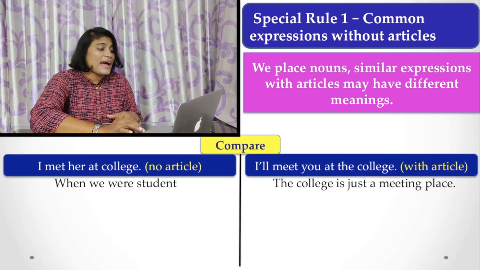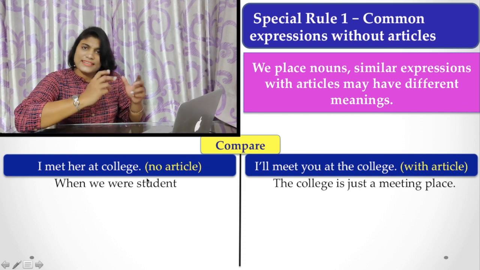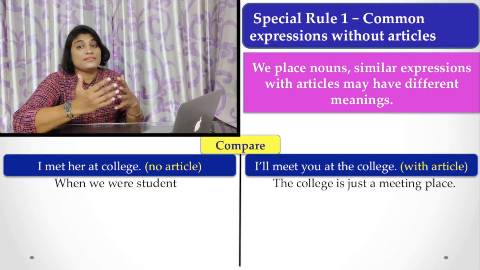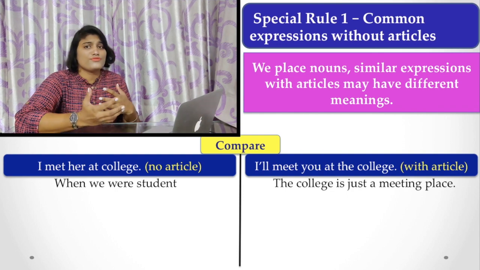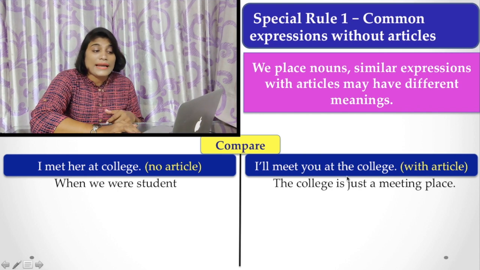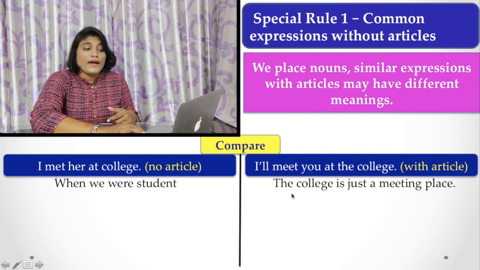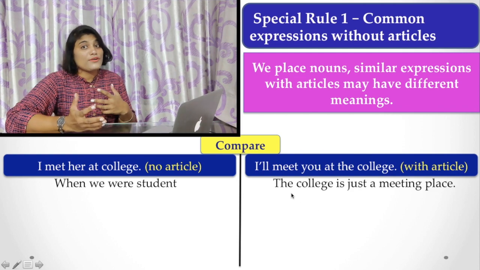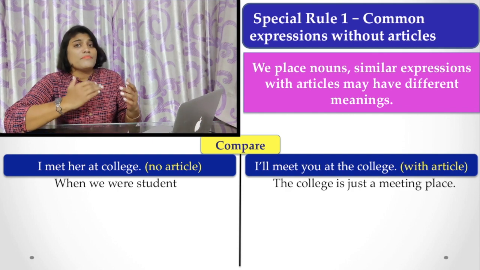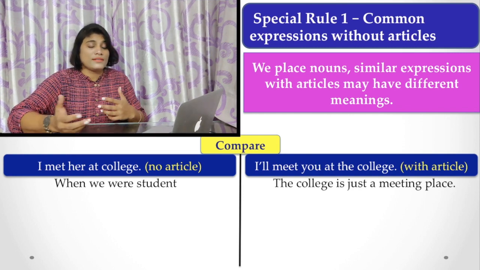First example is: I met her at college. You find there is no article. This sentence implies that you were a student, so college is a place of study and is uncountable; we are talking about when we were studying at that college. But if I say, I will meet you at the college, here you find an article. The college is a meeting place. We are not talking about the college where we go regularly to study, but it is a meeting place for us. I will meet you there.